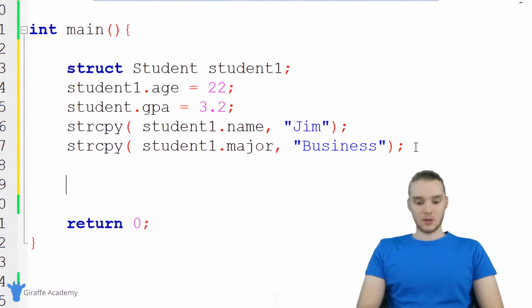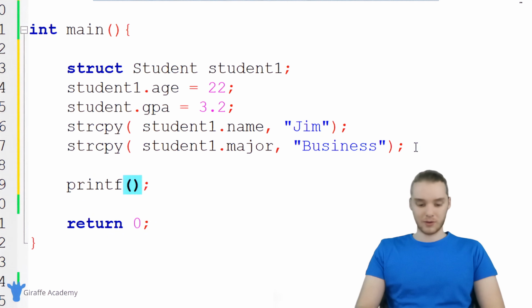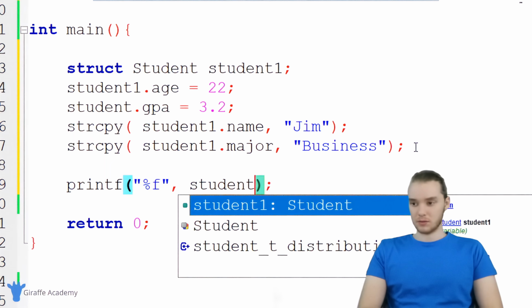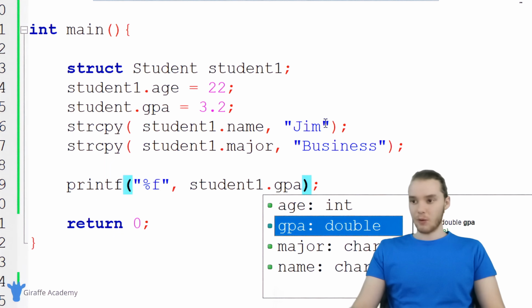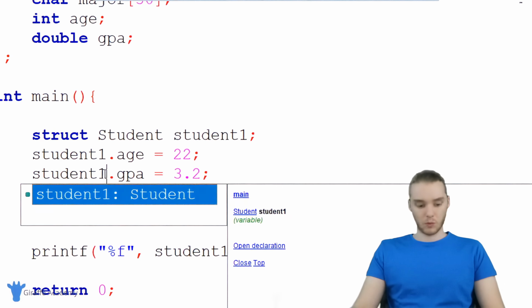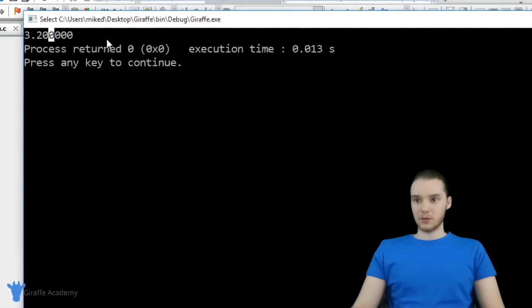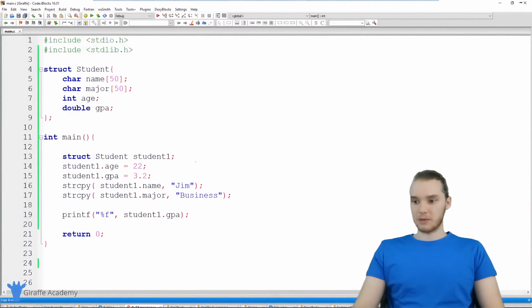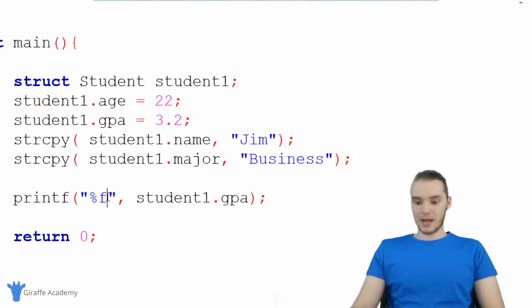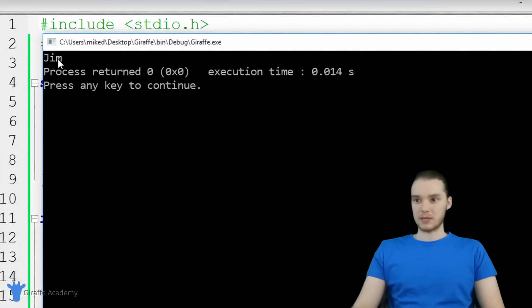So now I can actually print out all of these different values that are stored inside of this structure. So if I wanted, for example, I could print out the GPA. So I could print out student1.GPA, and now we're going to be printing out 3.2. And actually, it looks like I have a typo here. This should be student1, not student. All right, so here we're printing out 3.2, so we're printing out the value of the student's GPA. I could also print out their name, so why don't we do that? student1.name, and now this is going to print out Jim. So you see we print it out over there.